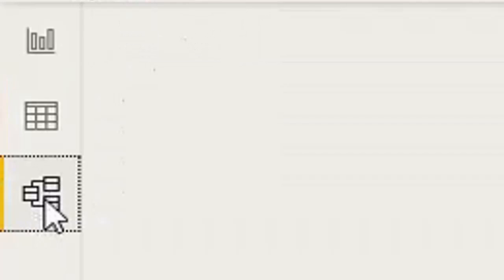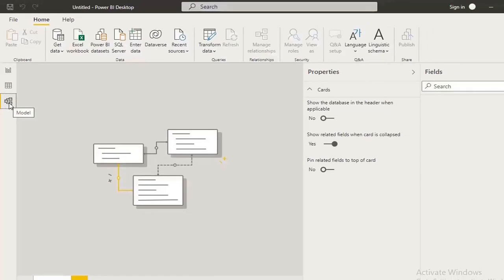This is the data view, basically where our data is inserted. The data is in the form of rows and columns. And third, we have the model view, where we can create a data model. We will look into these options one by one.